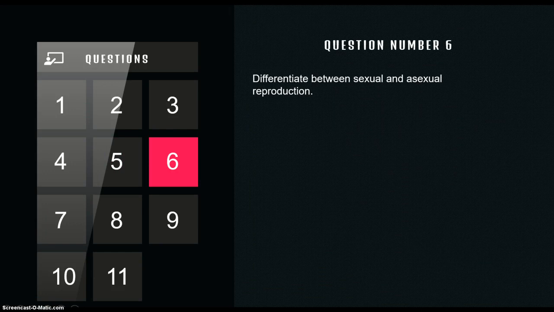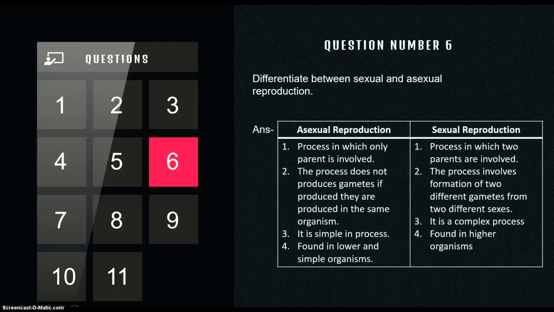Question number 6 says differentiate between asexual and sexual reproduction. If you know about sexual reproduction and you know about asexual reproduction, it's very easy to answer this question. So I'm leaving this question up to you. You can see these answers and write it on your own. You can add your points also. Clear? Let us move to question number 7.